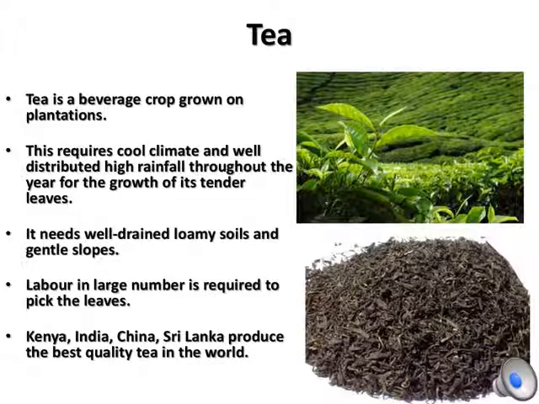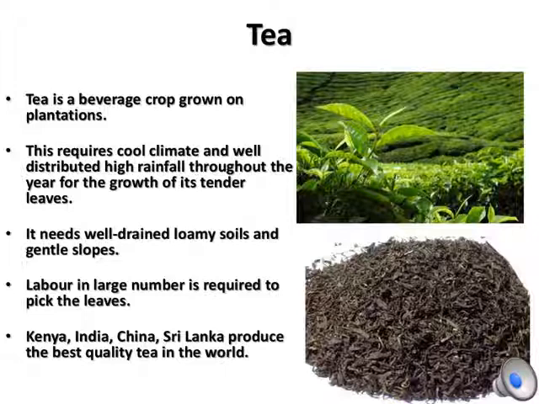The next beverage crop is tea. Tea is grown in plantations. It requires a cool and humid climate to grow, with well-distributed high rainfall throughout the year, and well-drained loamy soil.